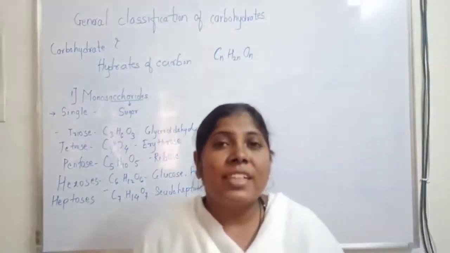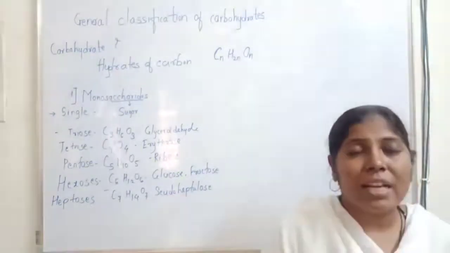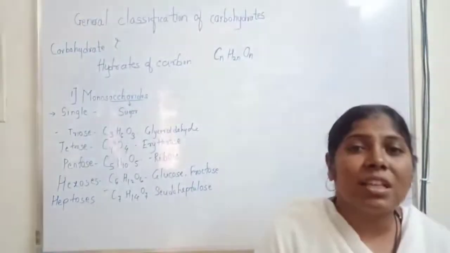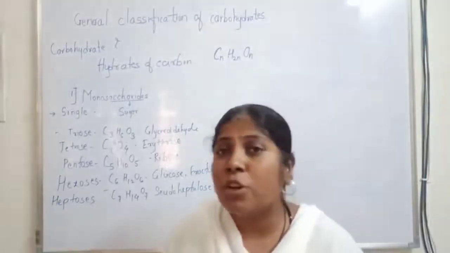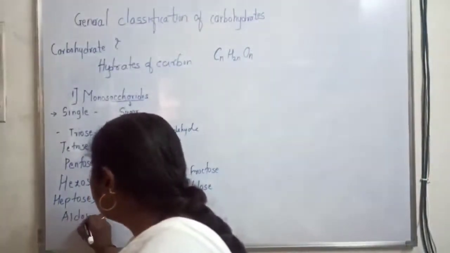So the main important thing is that these monosaccharides have mainly 2 categories. One class is called aldoses, another class is called ketoses. So aldoses are the aldehydic sugars which contain aldehyde as their functional group, and they are called aldoses. So what is the meaning of aldoses?